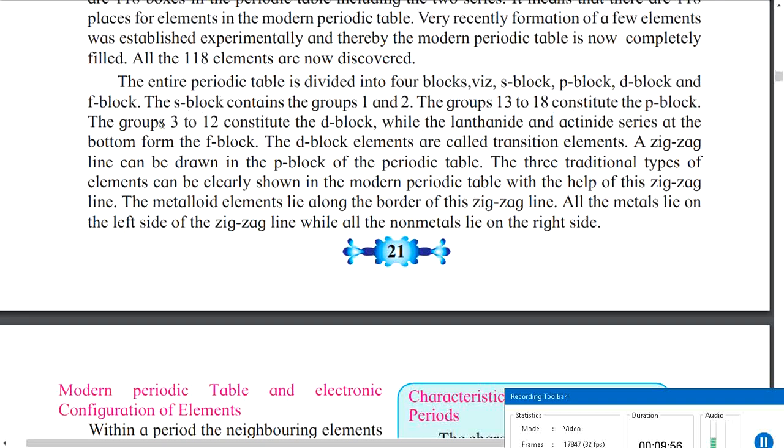And the groups 3 to 12 constitute the D block. Okay, what is the D block? While the lanthanide and actinide series at the bottom form the F block.